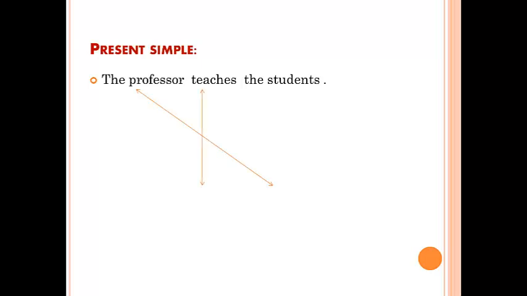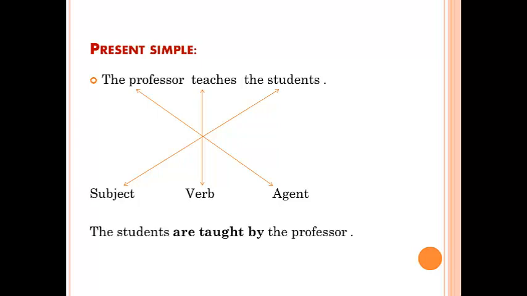Present simple: the professor teaches the students. The students is the subject, the professor is the agent, and teaches is the verb. The sentence becomes: the students are taught by the professor.